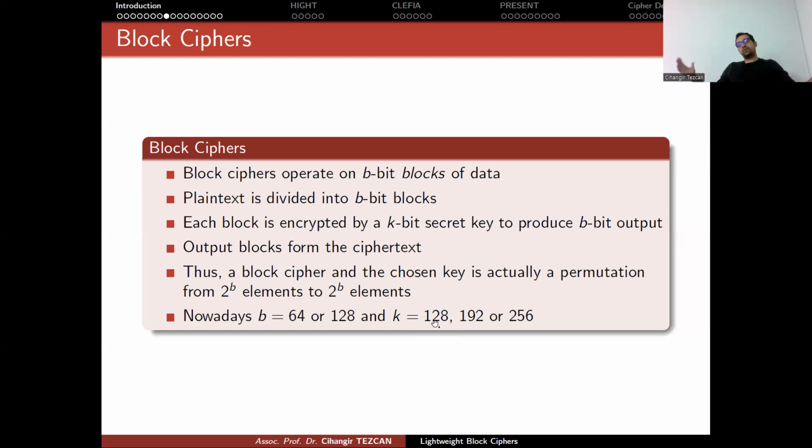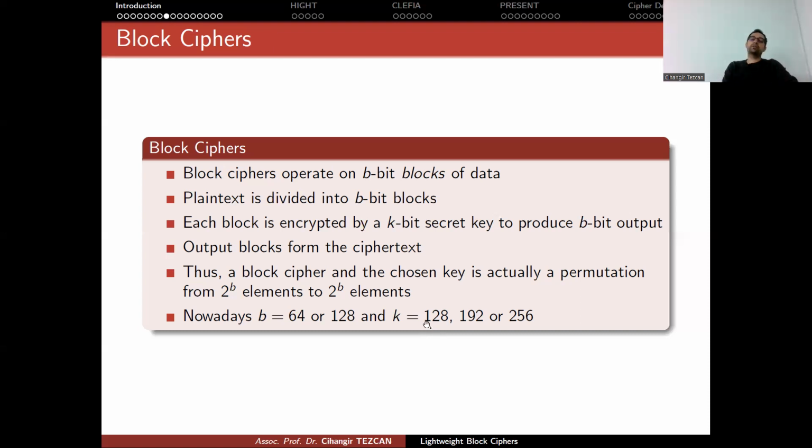Because key size actually determines your security upper bound. Because, for instance, if your secret key is 128 bits, this means that there are 2 to the 128 different possible keys. So you chose only one of them. So an attacker can try one by one, right? So in the worst case scenario, they have to perform 2 to the 128 trials. So this is why it is a security upper bound.